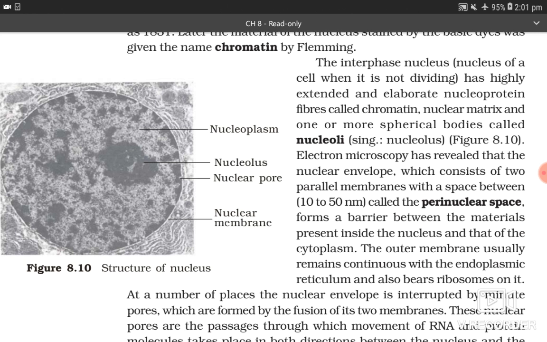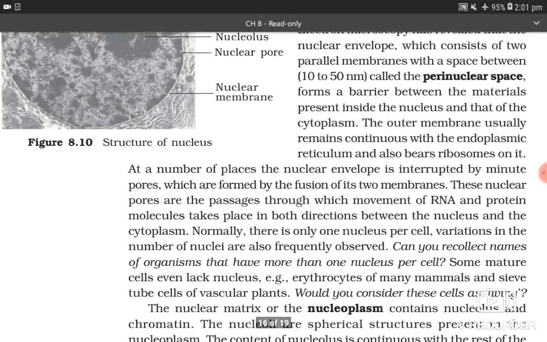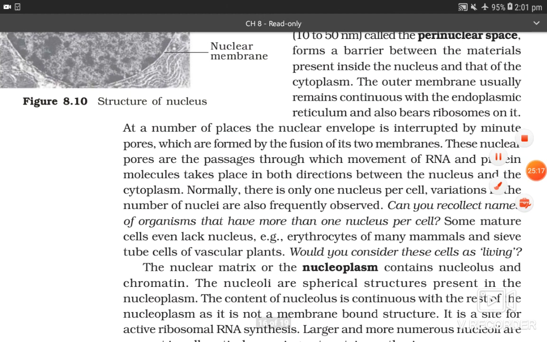Electron microscopy has revealed that the nuclear envelope, which consists of two parallel membranes with a space between 10 to 50 nanometers called the perinuclear space, forms a barrier between the materials present inside the nucleus and that of the cytoplasm. The outer membrane usually remains continuous with the endoplasmic reticulum and also bears ribosomes on it.